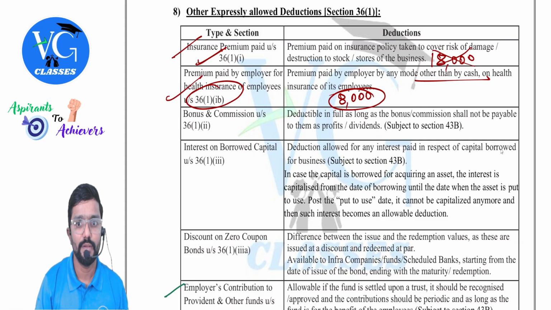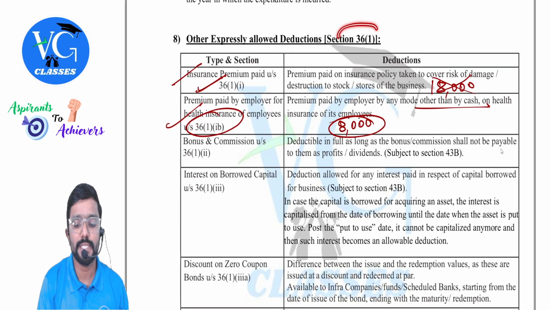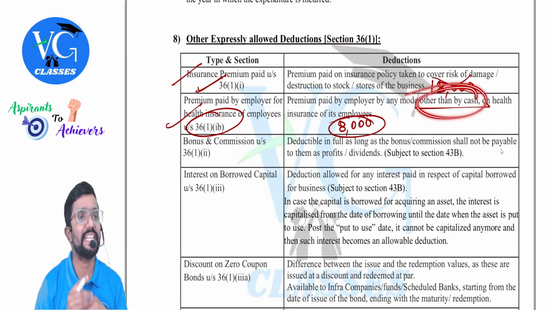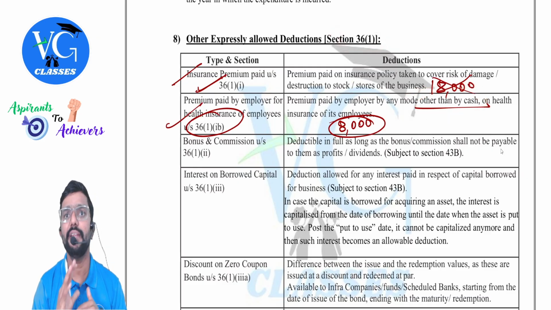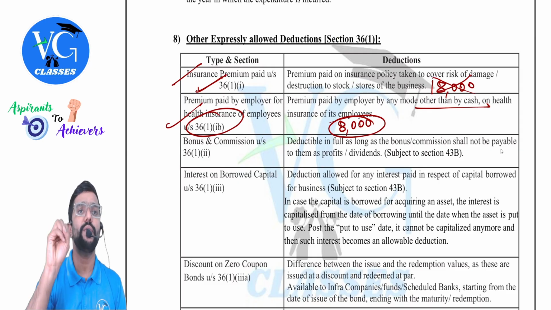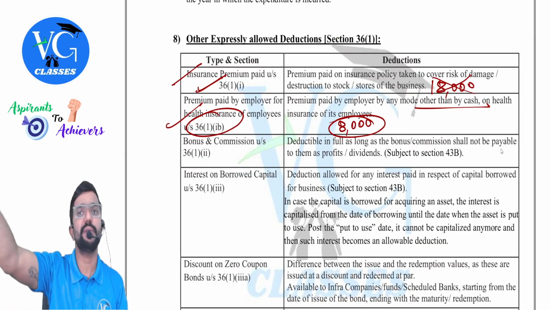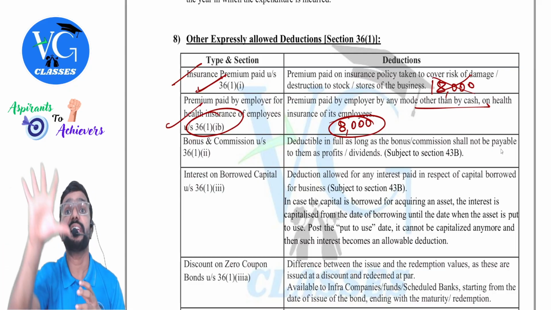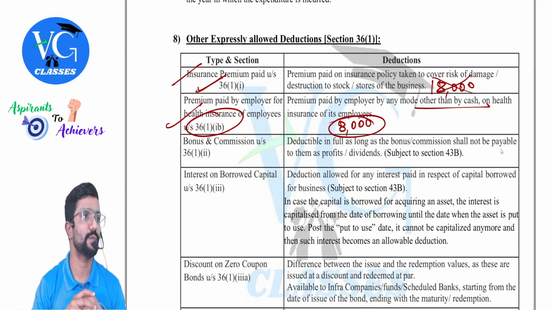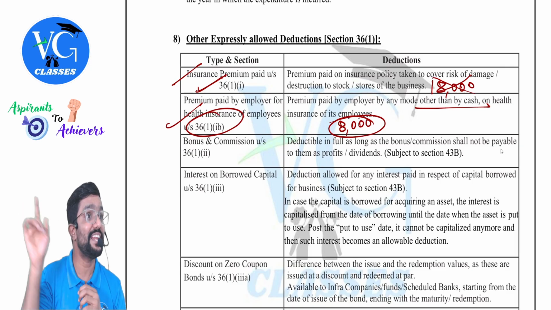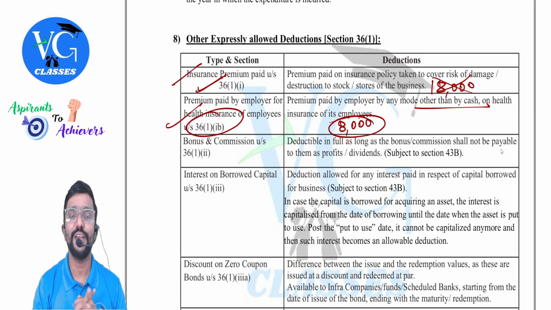Look here. If you are paying health insurance premium in the name of employees, as per section 36 subsection 1, they are telling you cannot pay it in cash. You cannot pay it in cash. Assume, guys, employer paid 5,000 health insurance premium in the name of employee in cash. Is it allowed or disallowed? Disallowed. As per which section? 36(1). Not 48(3), 36(1).